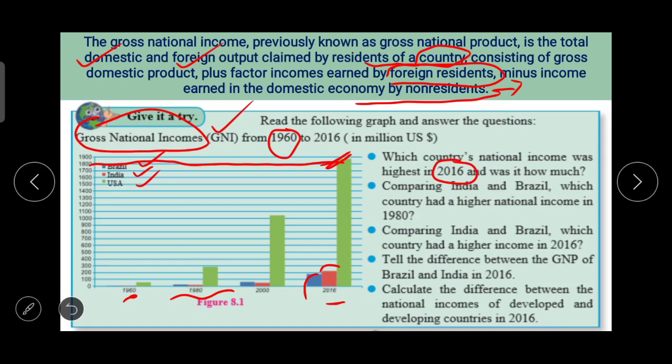You can do this by yourself. And the last question, calculate the difference between the national incomes of developed and developing countries in 2016. Here in this figure, USA is the developed country and Brazil and India are developing countries. So you have to calculate this.